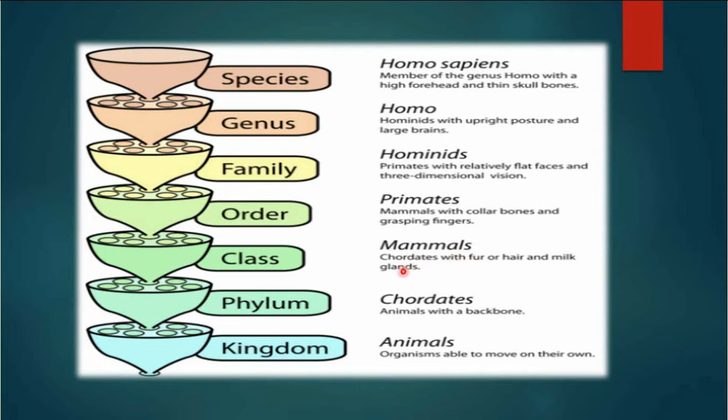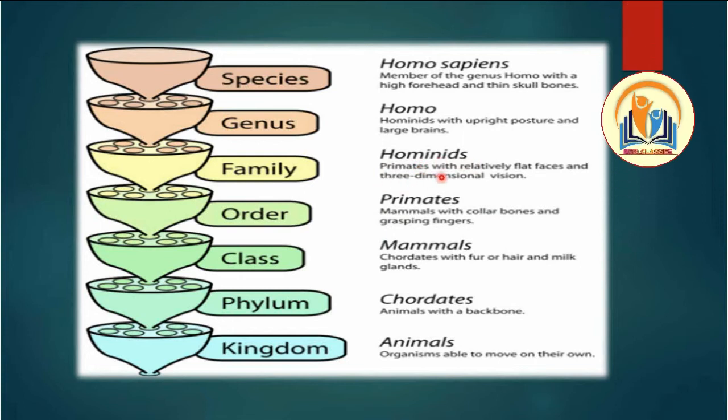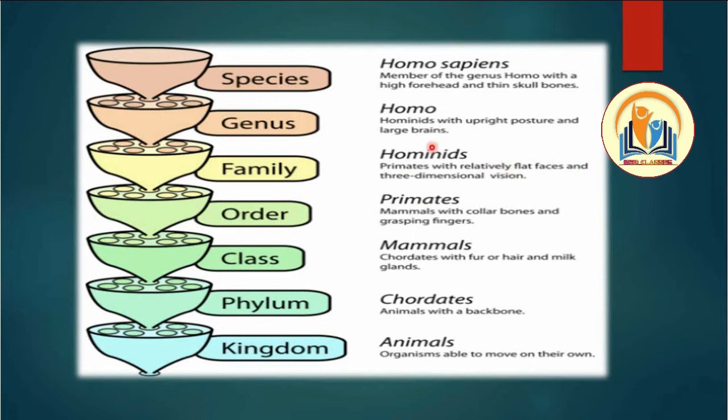We are mammals, we have fur or hair and milk producing glands. Then the class is Mammalia. Primates, mammals with collarbones and grasping fingers, is the order. This is the characteristic feature of primates. Hominids, primates with relatively flat faces and three-dimensional vision, so they are in hominid. Family is Hominidae.